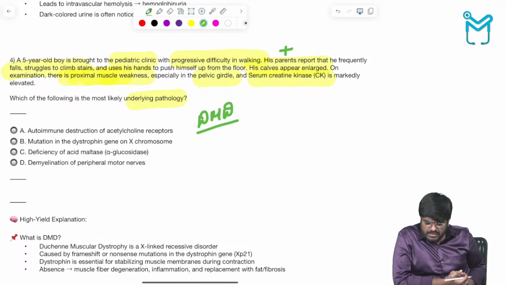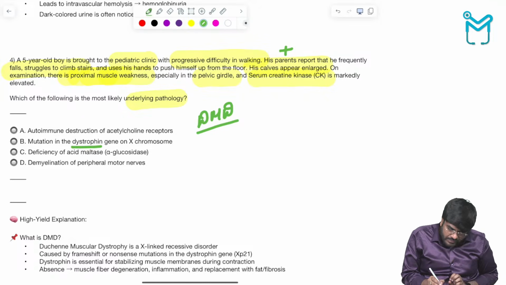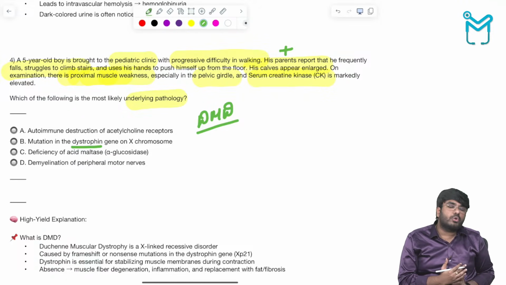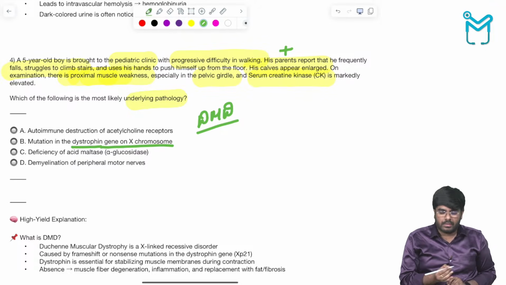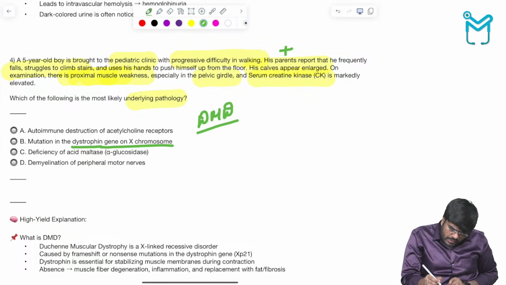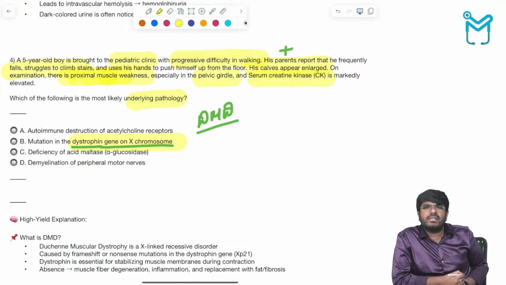Now tell me, this Duchenne's muscular dystrophy, it is due to what? It is due to the complete absence of which protein in the cell membrane? It is due to complete absence of a protein called dystrophin. The dystrophin protein is totally gone because of the mutation of the dystrophin gene on the X chromosome. This dystrophin gene is the largest gene in humans.